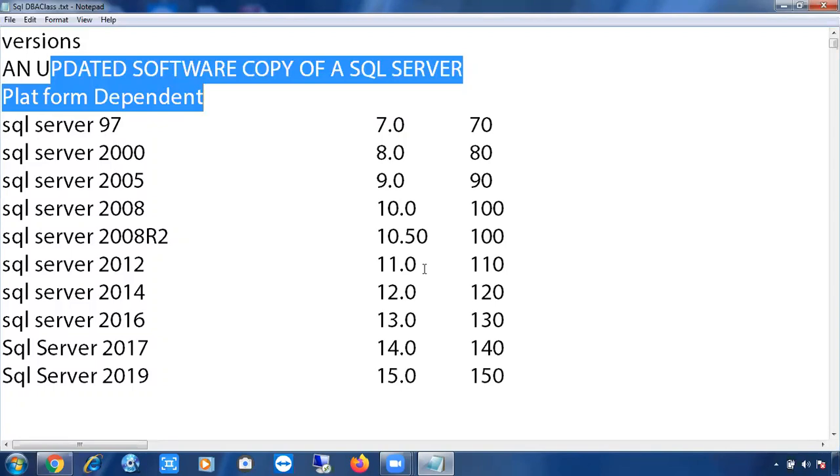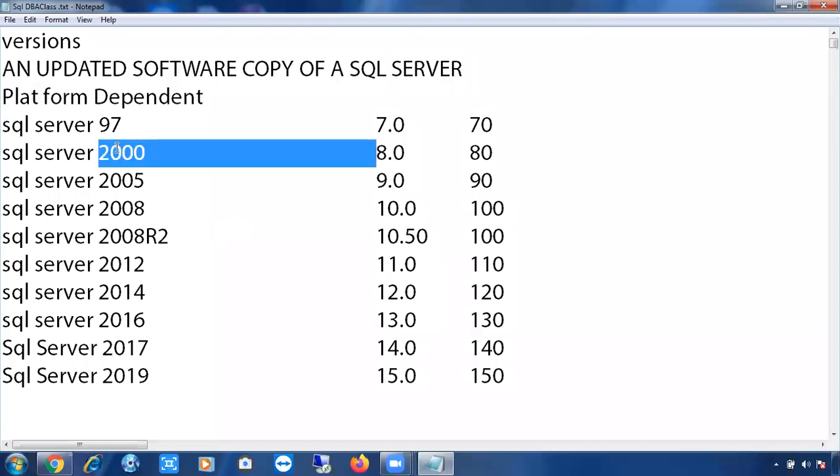Then 1996 it was released. Then 1997 also it was released. Both are not so popular versions. Then from SQL Server 2000, you can see the number, right? What does this number mean? The year in which this version is released. SQL Server 2000 is released in the year 2000. Microsoft released SQL Server 2000 in the year 2000. I'll tell you about these numbers, 8.0, 9.0, later.